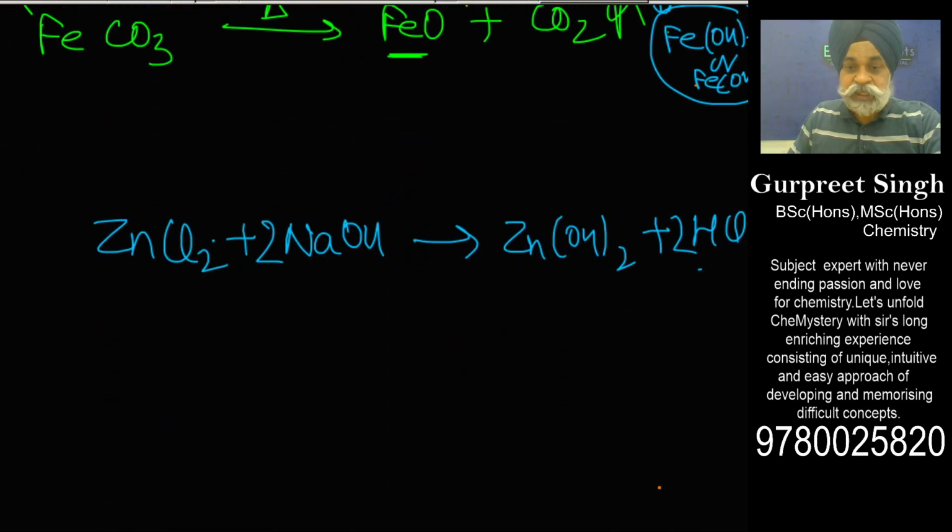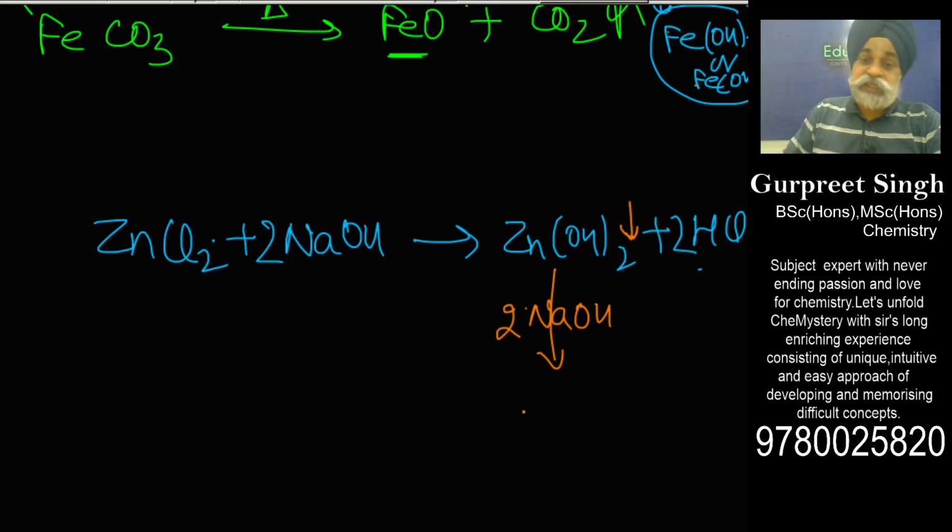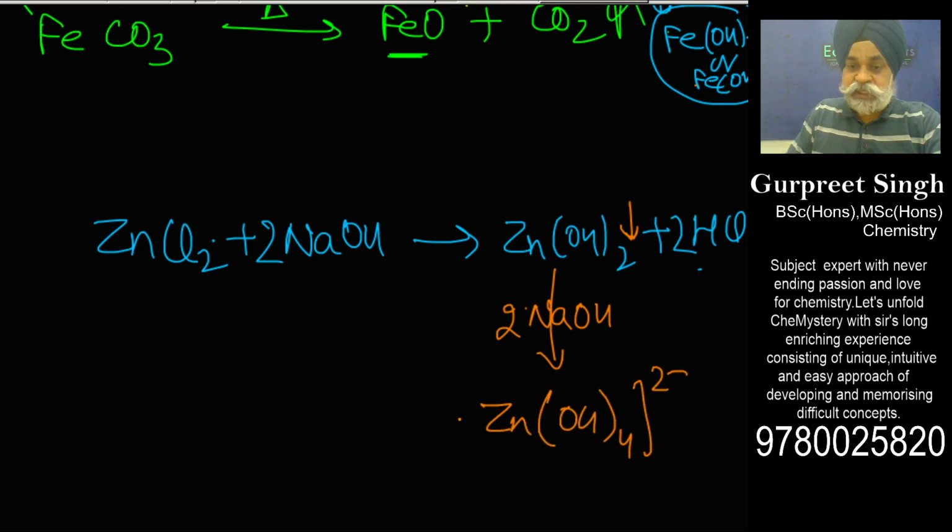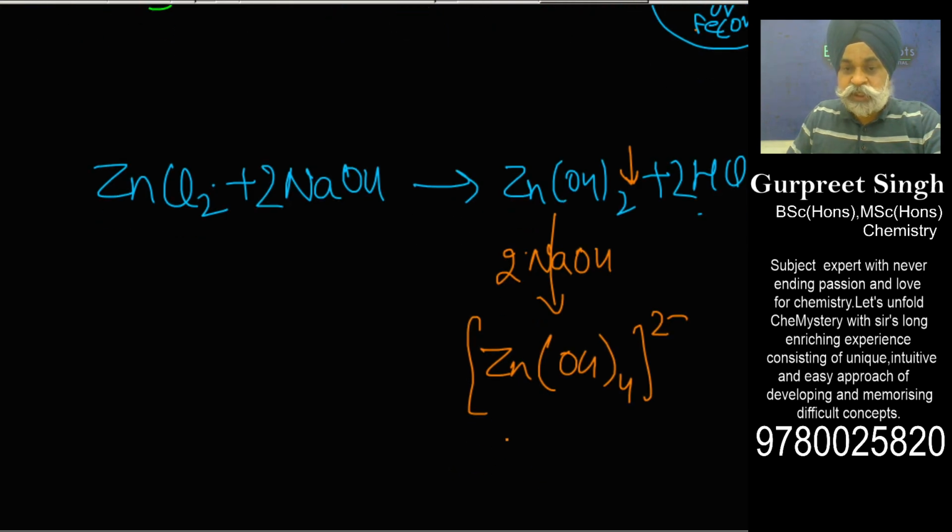So I am getting the feel that if this compound is treated with excess of NaOH, the precipitate which we received would undergo solubilization, because it can generate sodium zincate type of species. So this zinc hydroxide, in excess of NaOH, would dissolve.